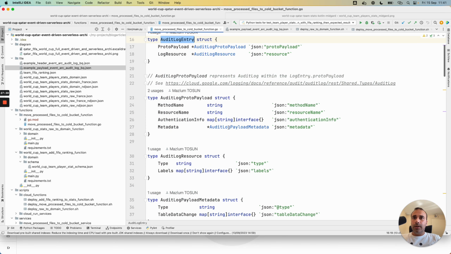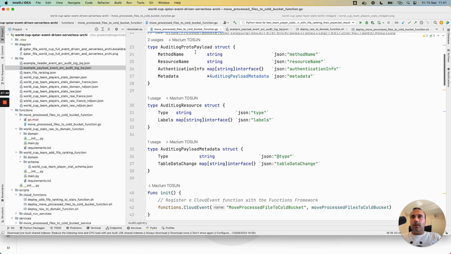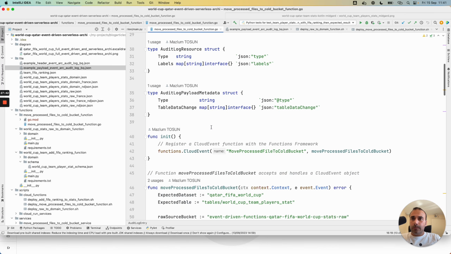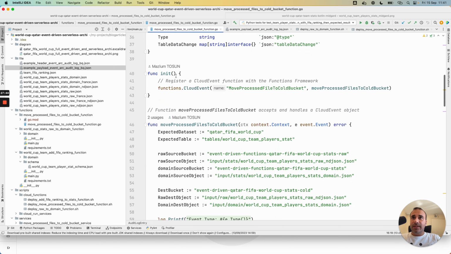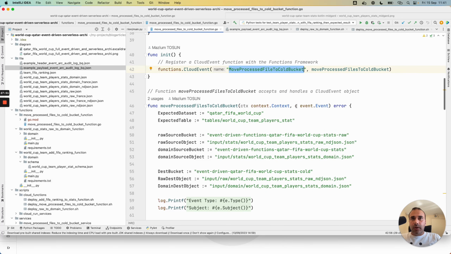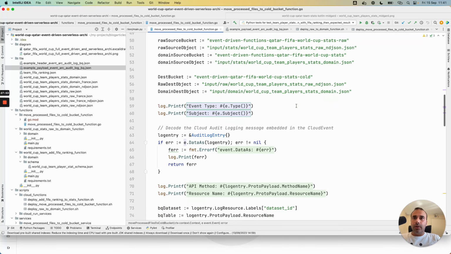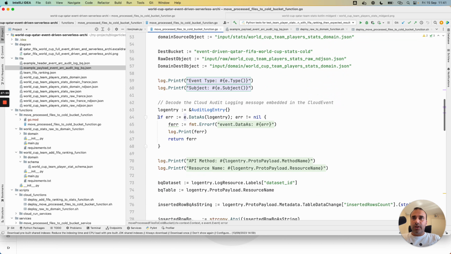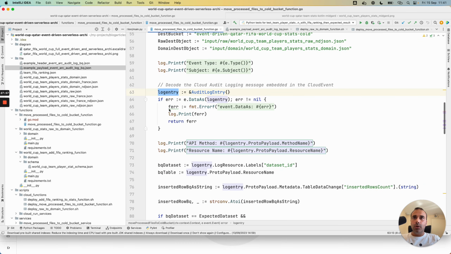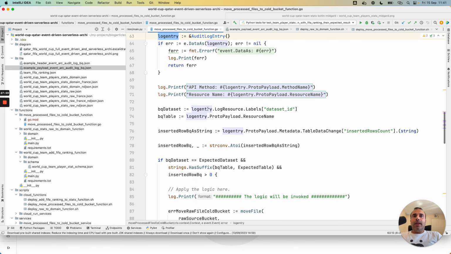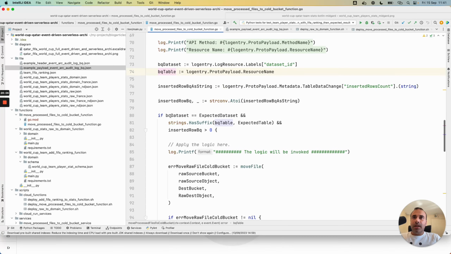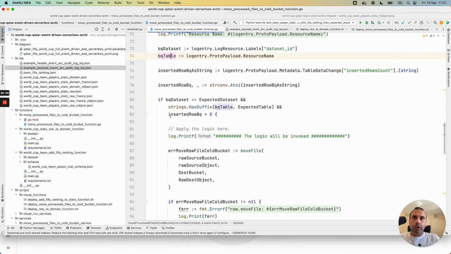In the code, I type my element with Go, and with this syntax, I prepare the entry point of my cloud function. I have access to the event, and from the event, I retrieve the log entry, the audit log entry. I can access the resource and the resource name, the dataset and the table, and I can apply a logic.